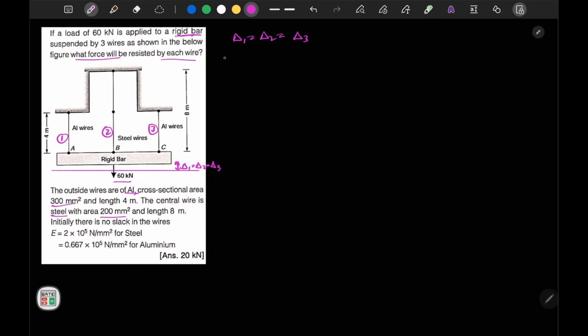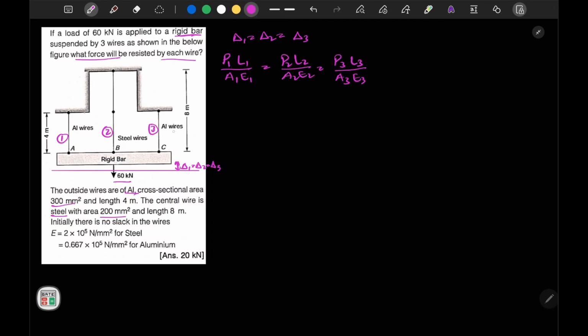So delta 1 can be written like, let's assume P1 is the load acting in wire 1. P1 L1 by A1 E1 is equal to P2 L2 by A2 E2 is equal to P3 L3 by A3 E3.